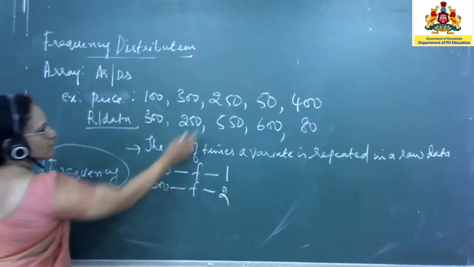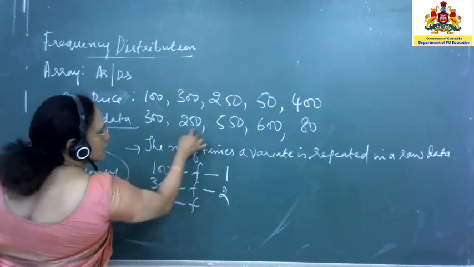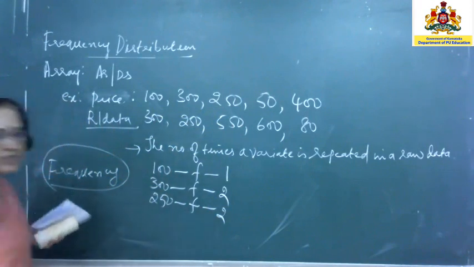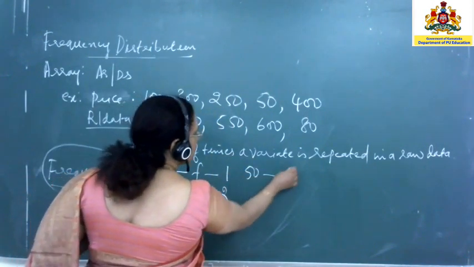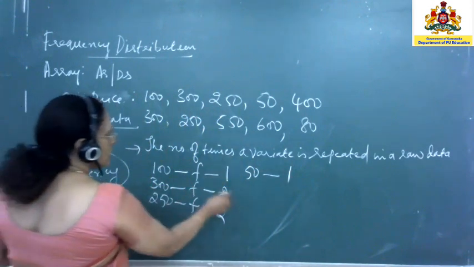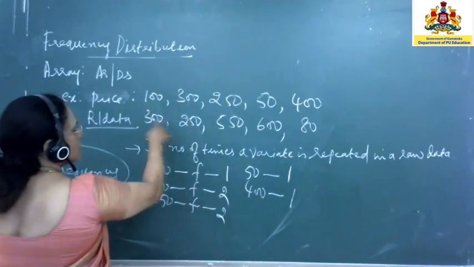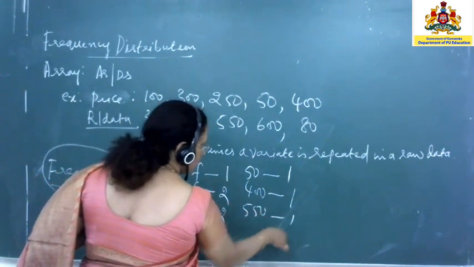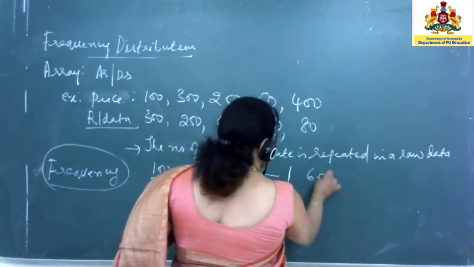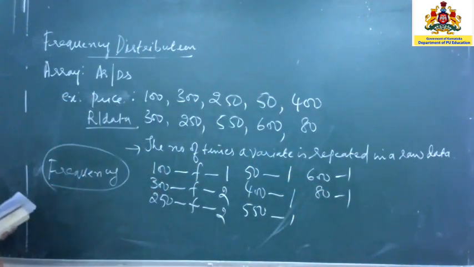Next, 250, again 2 times, so the frequency of 250 is 2. Take 50, once. Next 400, once. Then 550, also once. Next 600 is 1, and 80 is 1.